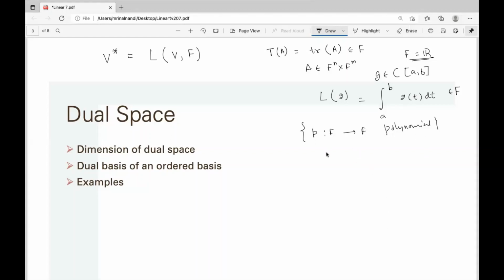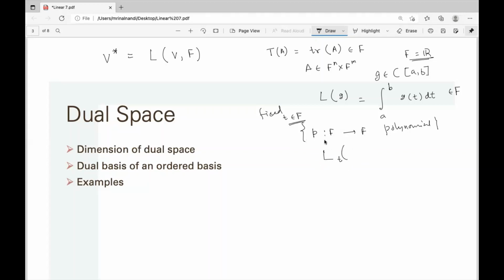Now, to define a linear functional on that vector space, fix t in F. For that t, the map L_t is a linear functional.